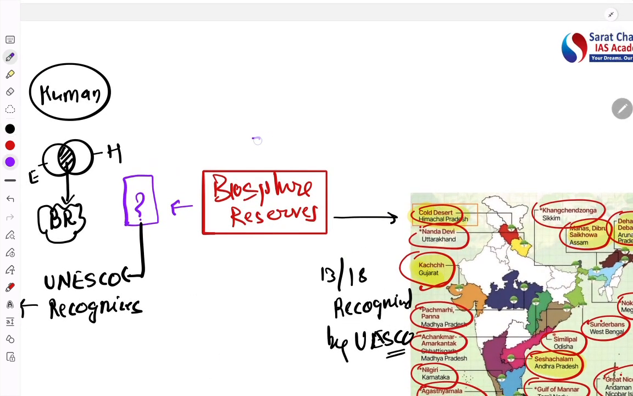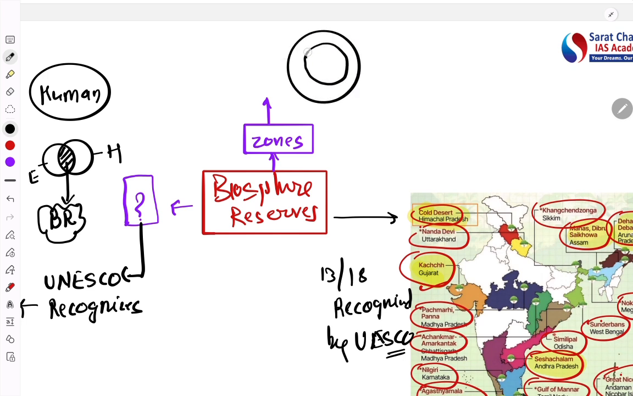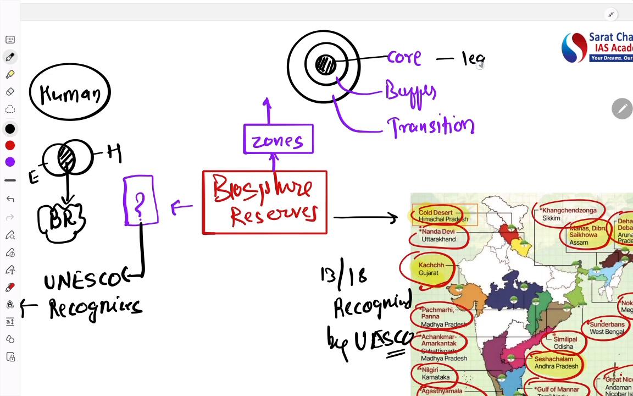Another concept is the zones in the Biosphere Reserve. There are 3 zones basically. The interior is called the core zone. Core zone is the highly protected zone. Second is called the buffer zone. And lastly, the transition zone. The core zone is legally protected.